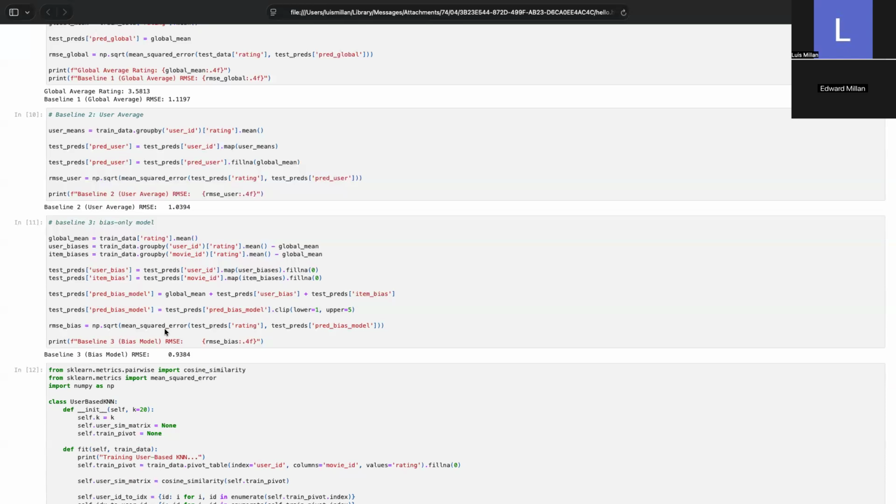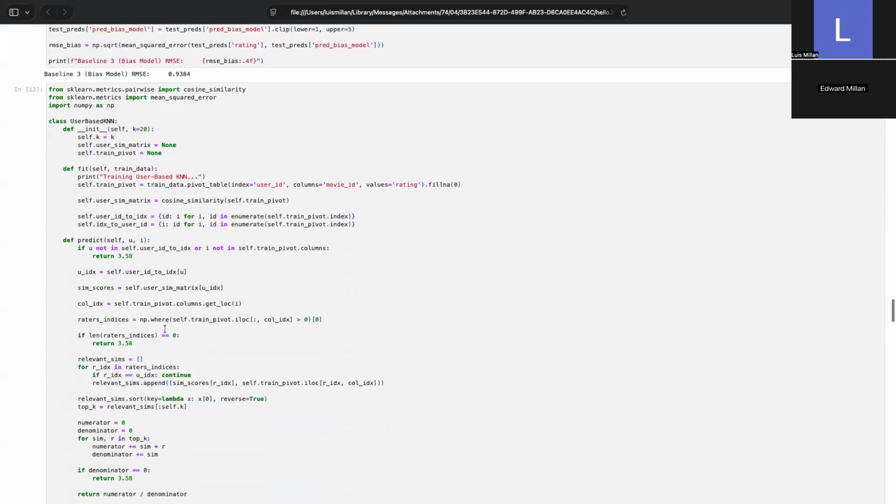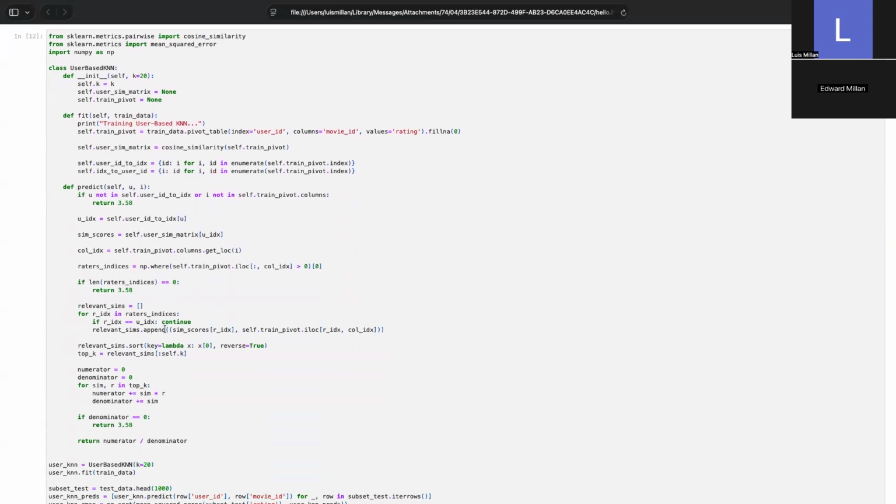Moving on into our next section, our models. We start with an intuitive approach, which is the user-based collaborative filtering. On the code you see here, we encapsulated this logic in a class. We have the fit method where we pivot the training data to create a dense matrix where rows represent users and columns represent movies.